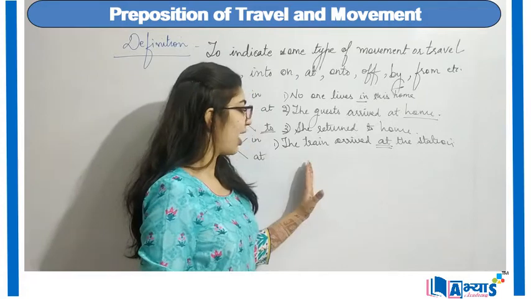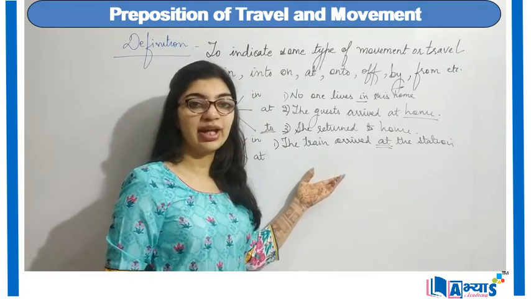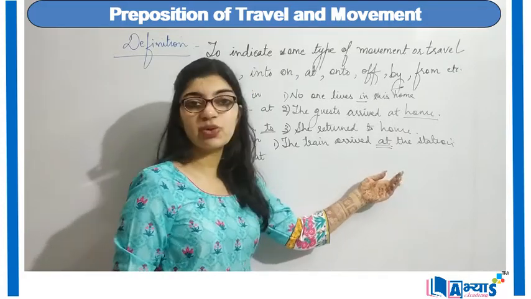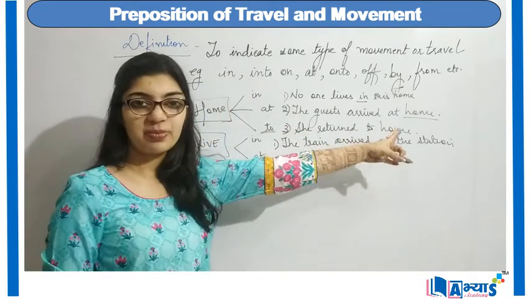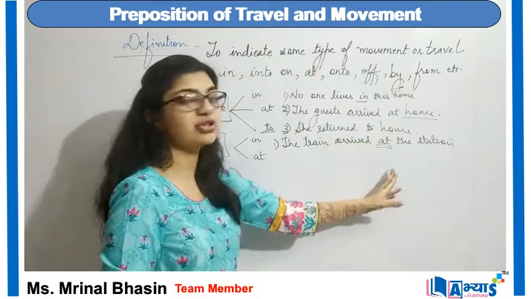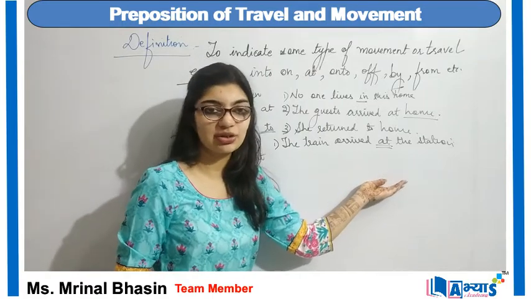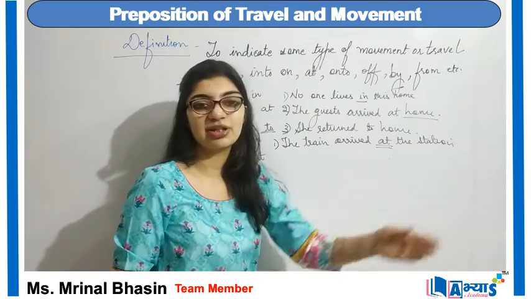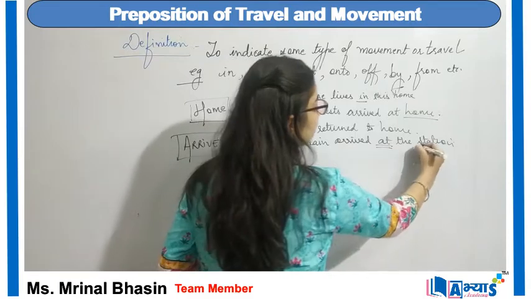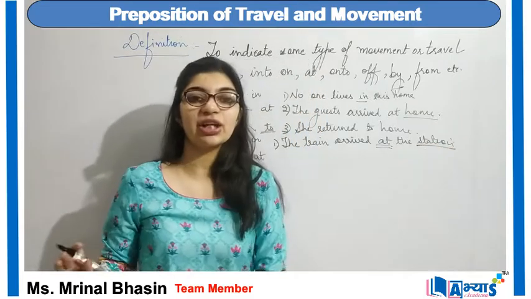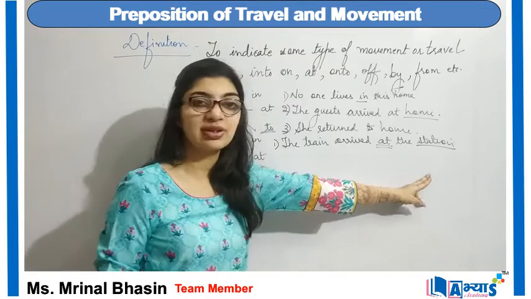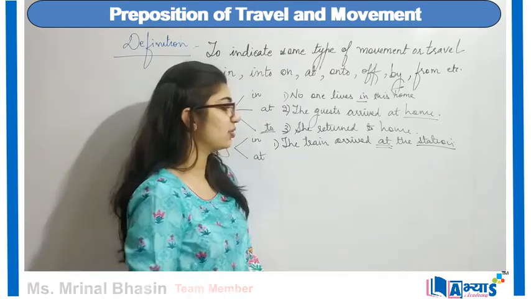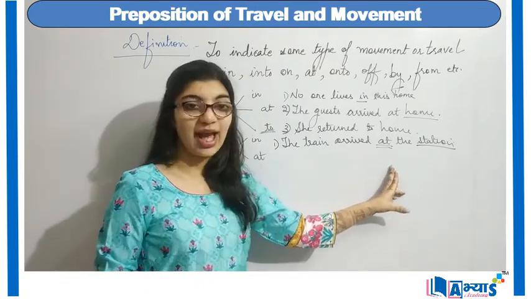Why? Because now I am indicating that the train is arriving. Now, this shows the movement. For movement, we make use of these type of prepositions, and out of these prepositions, at is the correct usage. So at the station, whenever there comes the word station, be it any kind of station, be it airport, bus stand or a railway station, we will always make use of the word at.